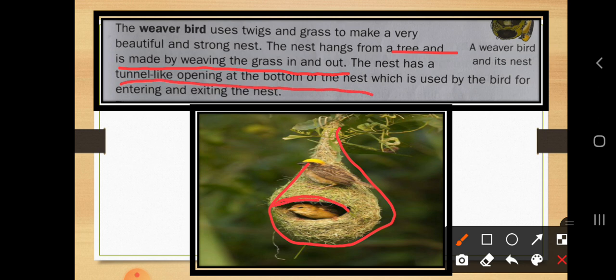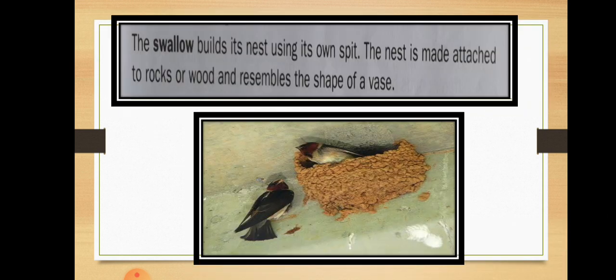So you can see here, this is the tunnel. It has a proper opening which is used by the bird for entering and exiting the nest. So dear students, with the help of this hole they can enter and exit. So this is the weaver bird.